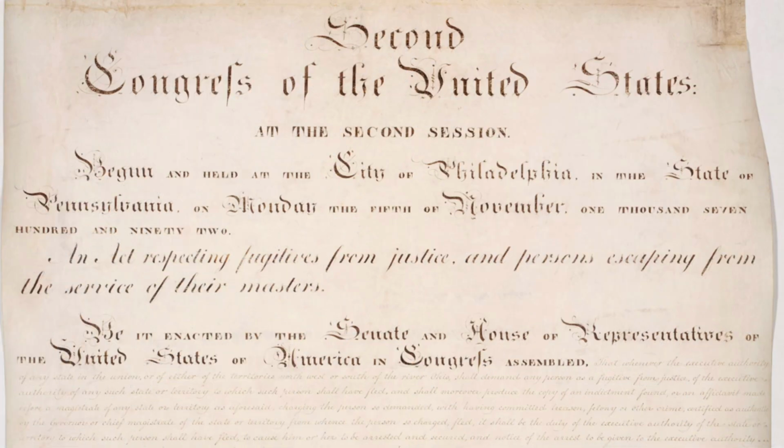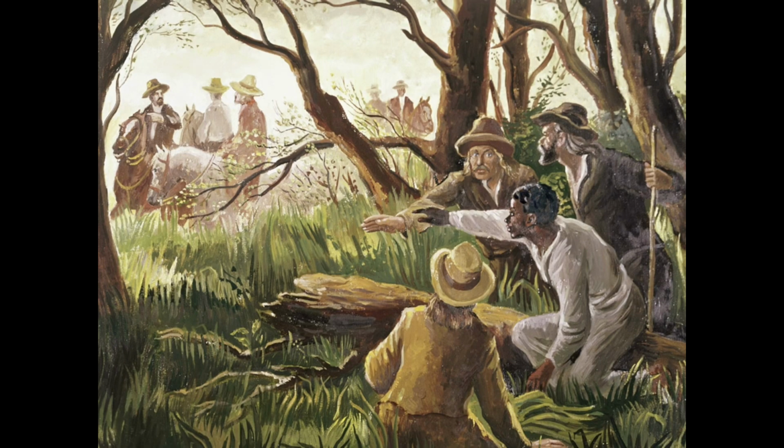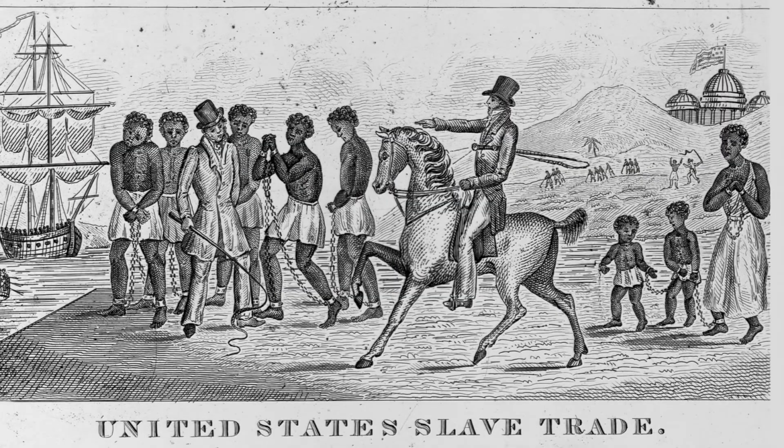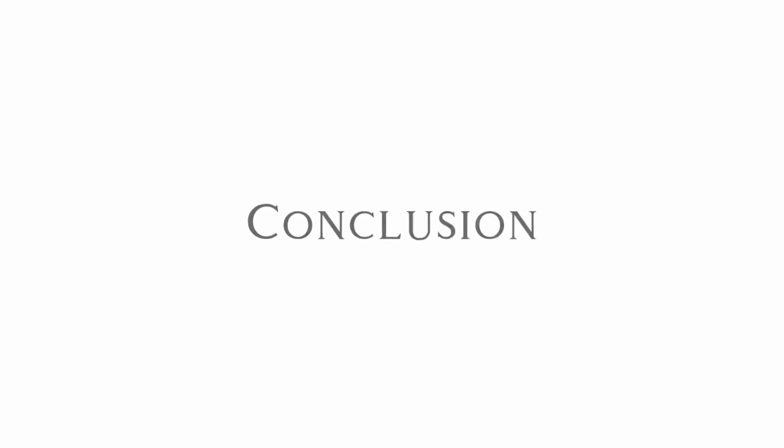The Fugitive Slave Acts of 1793 increased the number of abolitionists. Later, in 1850, people would go look for runaway slaves in the North, which Northerners did not like. In 1860, South Carolina declared their independence from the nation due to the fact that they wanted independence and didn't want to support slavery.